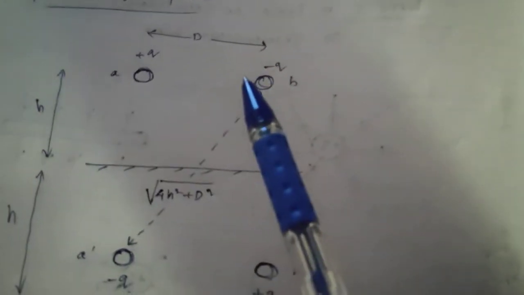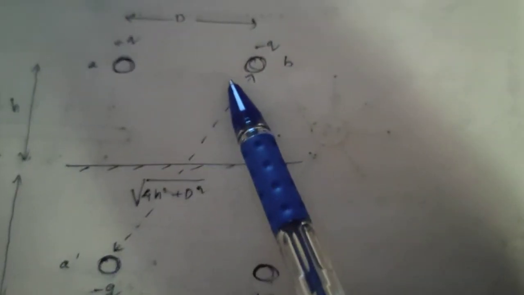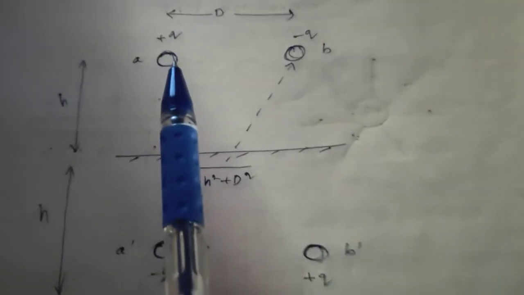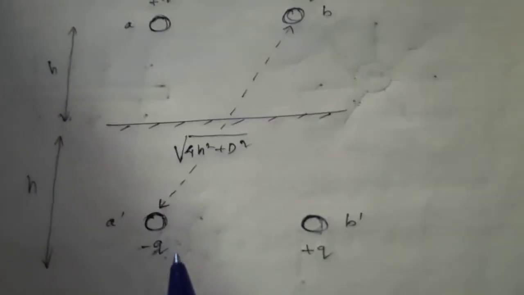First of all, we are going to find the capacitance of a single phase line with two conductors. These are two conductors A and B, and this is the equipotential surface. By the method of images, charge A has an image A dash and B has an image B dash.